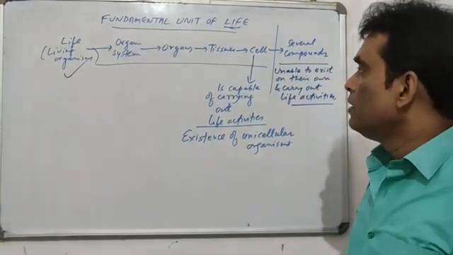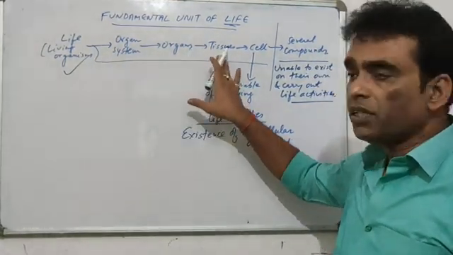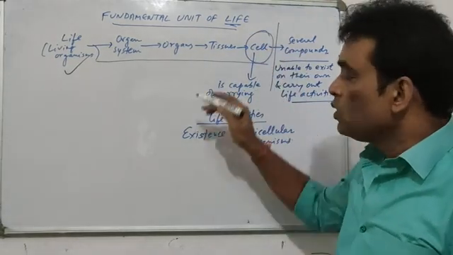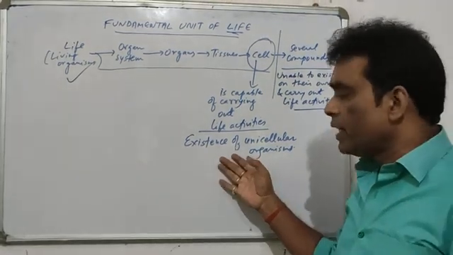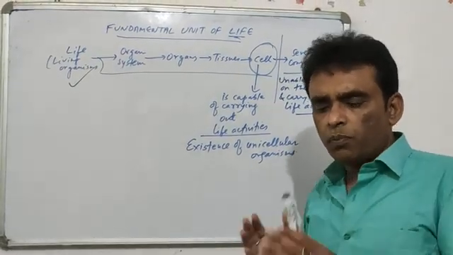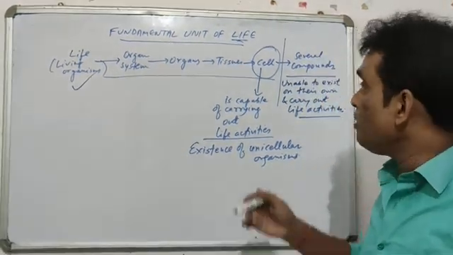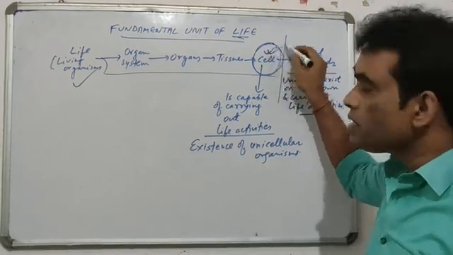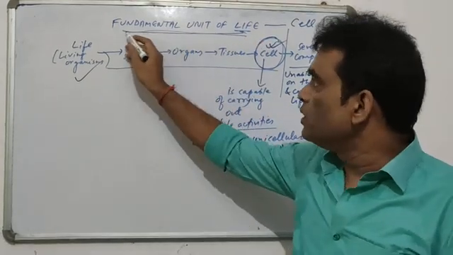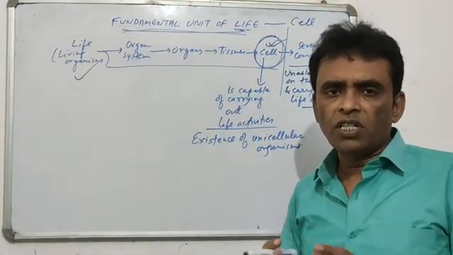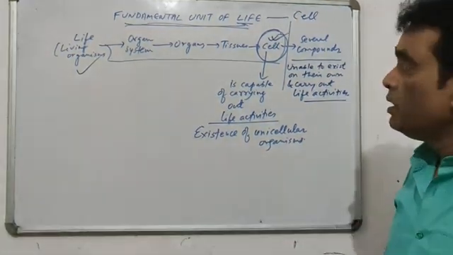So it is said that for a living organism to survive, you need organ systems, organs, tissues, but even a cell, which is the smallest part inside a living organism, is capable of carrying out all life activities. So the smallest unit which has all the qualities of life is the cell. That is why the cell is called the fundamental unit of life, the basic unit, the smallest thing which is capable of life activities.